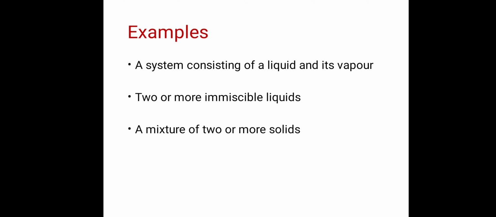Examples are a system consisting of a liquid and its vapor. Liquid and vapor is a heterogeneous system. Two or more immiscible liquids, for example a mixture of oil and water. When we mix oil and water, they are immiscible with each other. There is no uniform structure throughout. Therefore, it is heterogeneous. And a mixture of two or more solids is again a heterogeneous system.